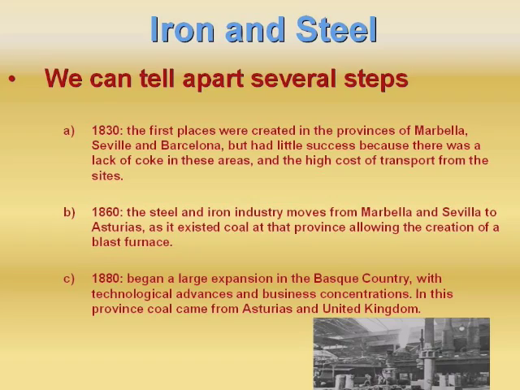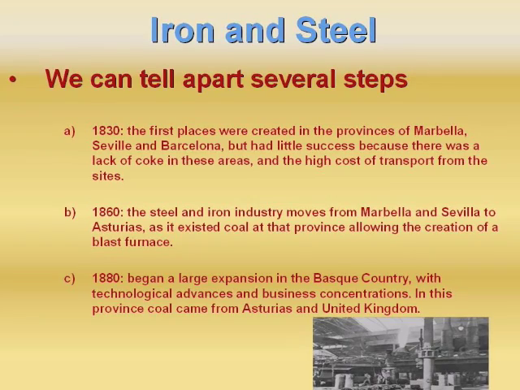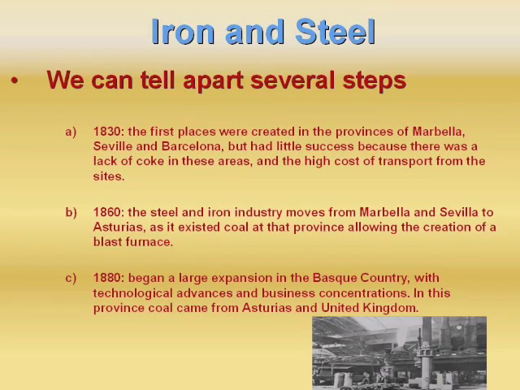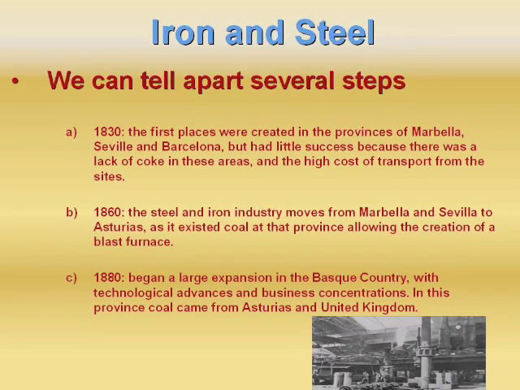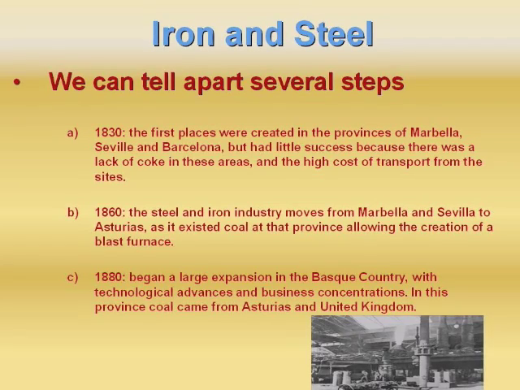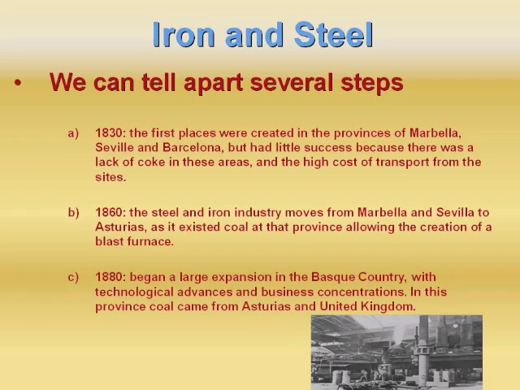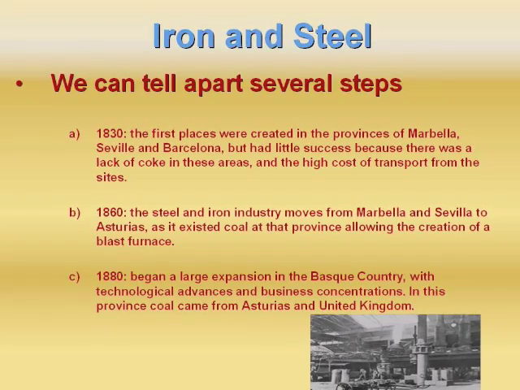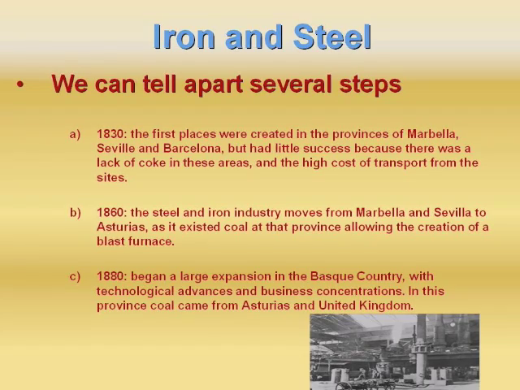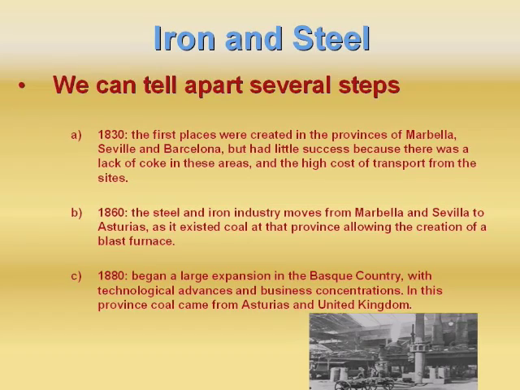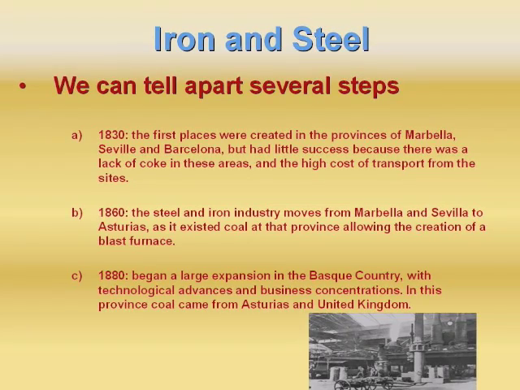Iron and steel. We can tell apart several steps. 1830. The first plants were created in the provinces of Marbella, Seville, and Barcelona, but had little success because there was a lack of coke in these areas and the high cost of transport from the sites. 1860. The steel and iron industry moves from Marbella and Sevilla to Asturias, as coal existed in that province, allowing the creation of a blast furnace.